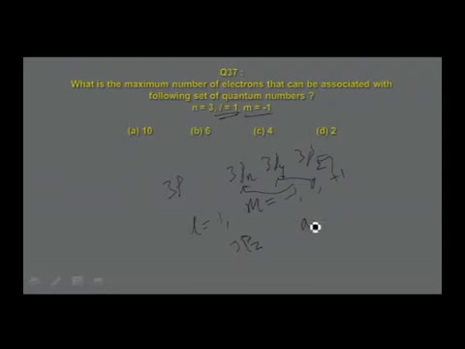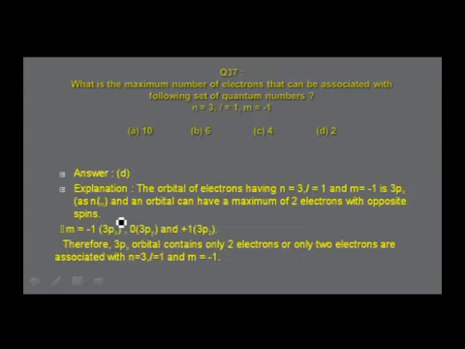Any orbital can accommodate a maximum of 2 electrons. Therefore, the orbital possible is only one, that is the 3pz orbital, and it can accommodate only 2 electrons. Let us verify the answers given. The answer is that only the 3pz orbital is possible, and only 2 electrons are associated with these quantum numbers n is equal to 3, l is equal to 1, and m is equal to minus 1.